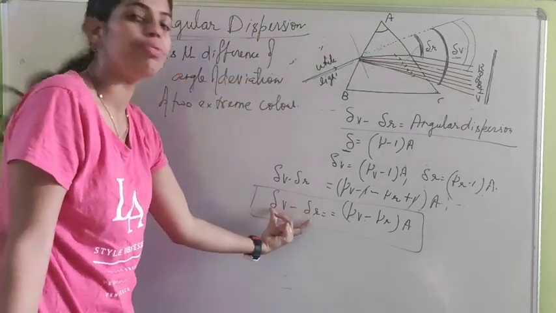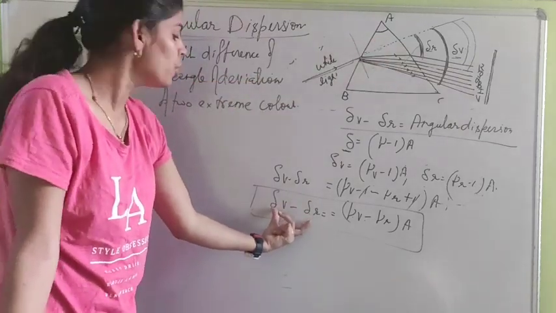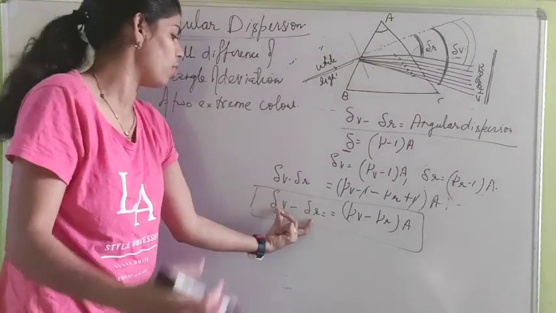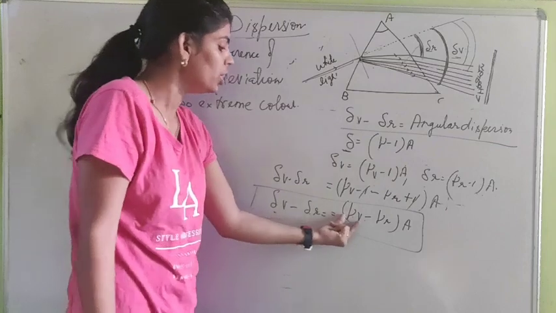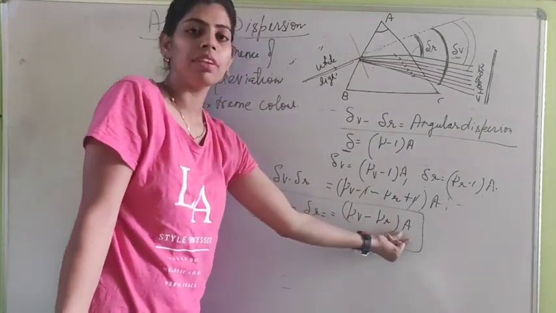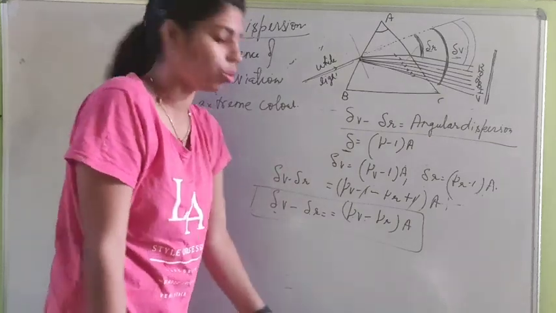So if a question is asked in the exam, angular dispersion depends on what? If this is an MCQ question, then the options may be refractive index, angle of prism, and both. So you will mark both.